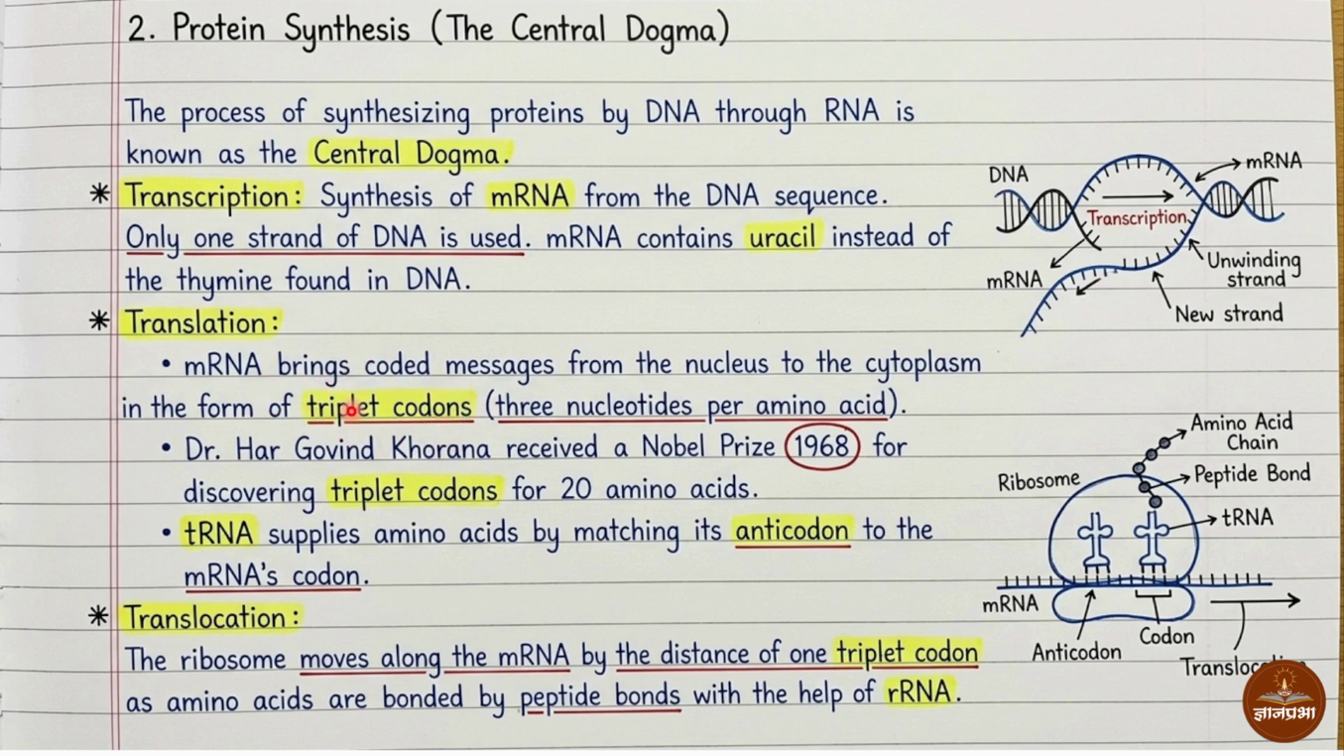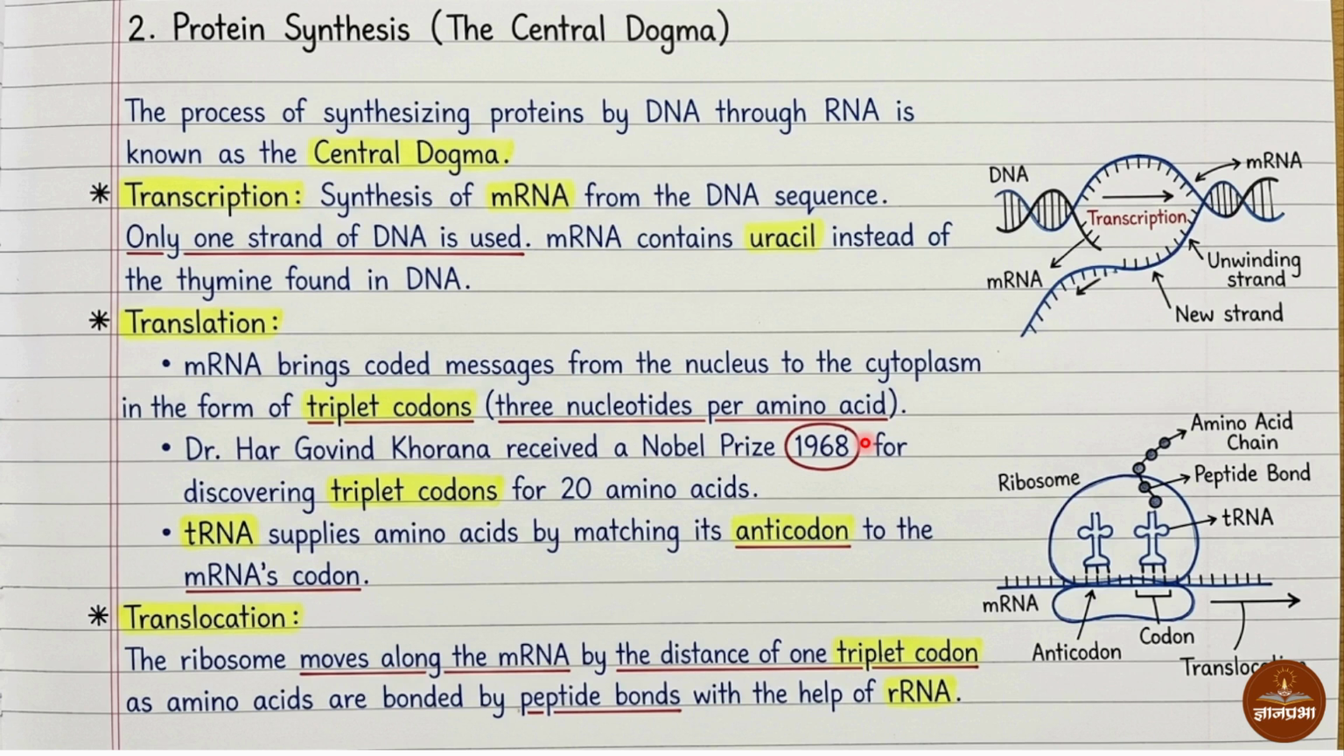What is a triplet codon? Three nucleotides are for one amino acid. Amino acid is nothing but the backbone of what? Protein. Means when more amino acids come together and they join each other by peptide bond, then protein is formed. This triplet codon is for one amino acid.